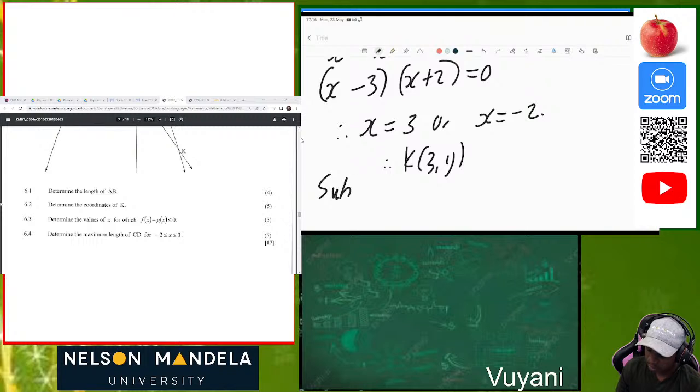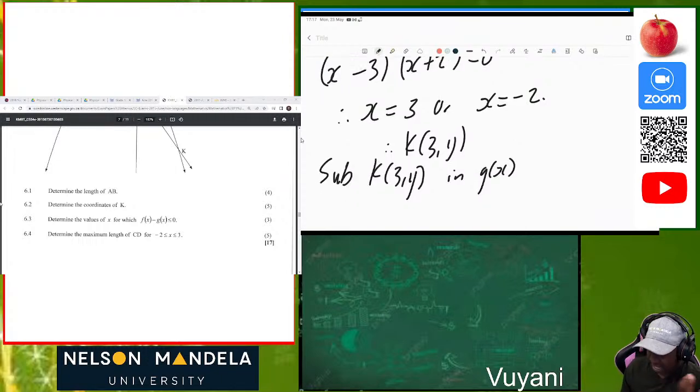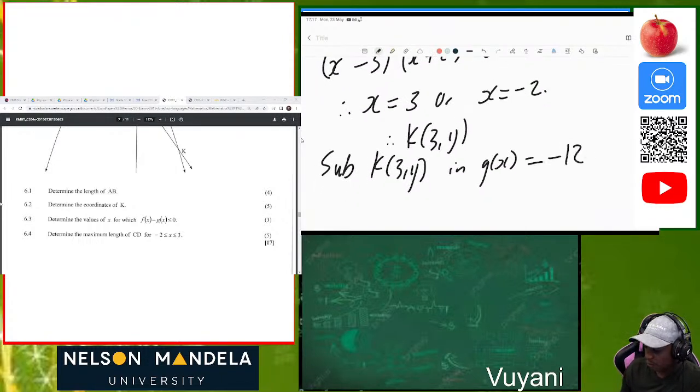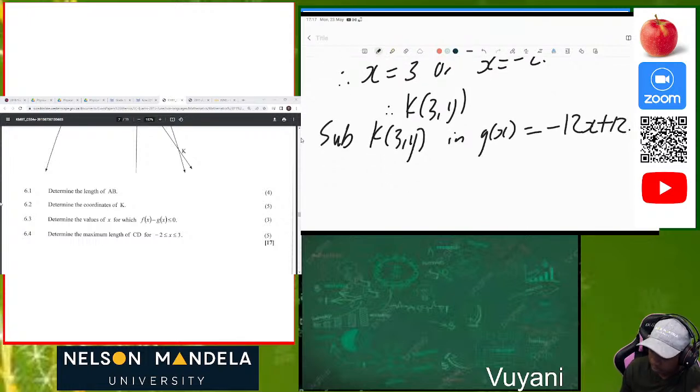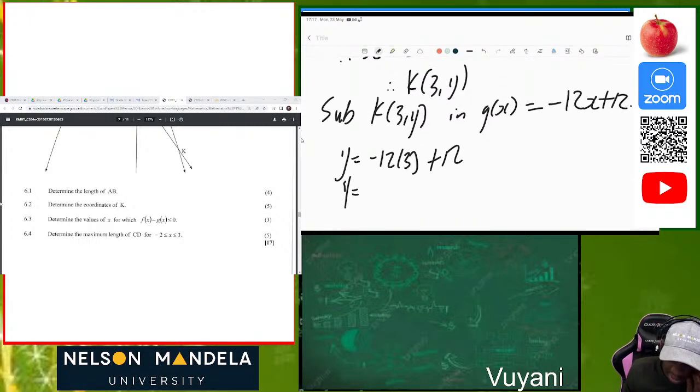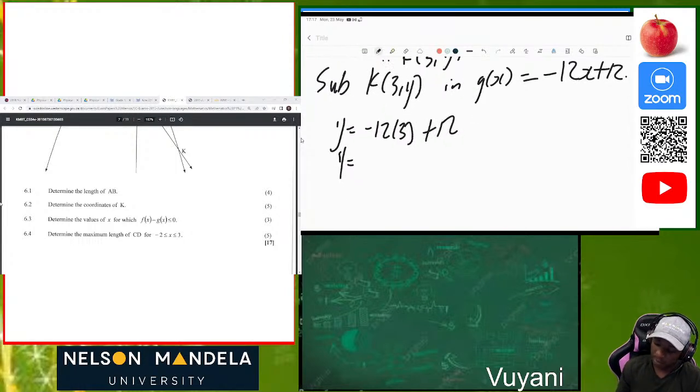So you can substitute K, 3 comma y, in g of x. You can substitute in one of the functions, in g of x or in f of x. But I love g of x because g of x is negative 12x plus 12. It's quite straightforward. So it's going to be y is equal to negative 12 times 3 plus 12. Then our y will be equal to negative 12 times 3, that's negative 36. Negative 36 plus 12, that's 12 minus 36, that would be negative 24. Negative 24.